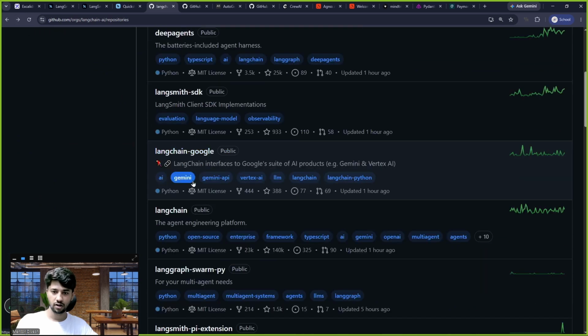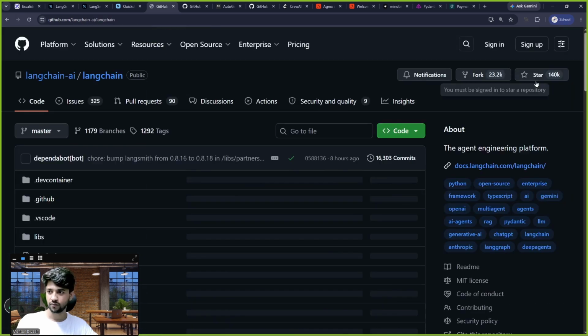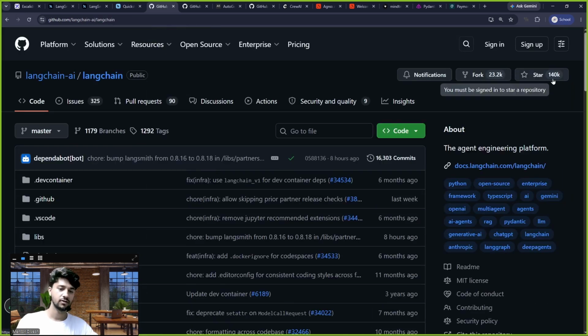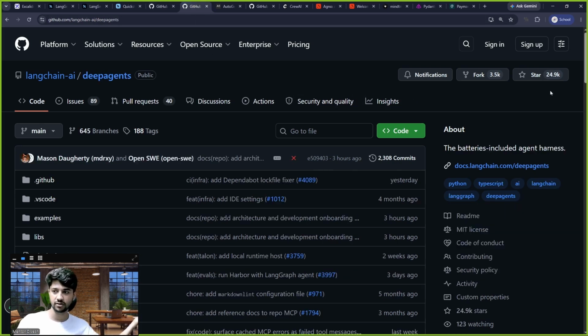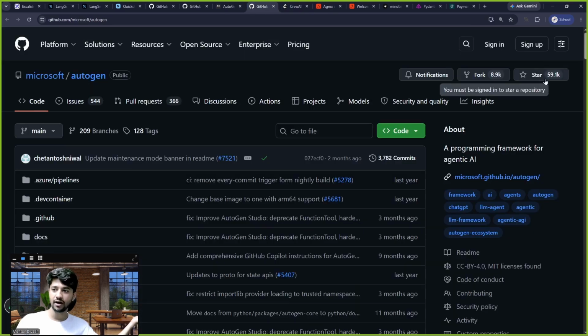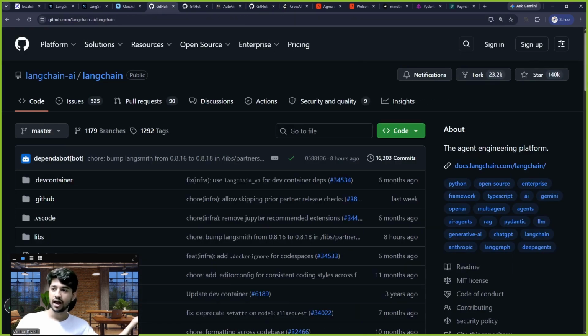See, 140k stars. So this is how you compare framework to framework, how you can trust a framework which is the most widely used by people. AutoGen had 59.1k stars and LangChain had 140k stars. So we can know that many people are using this compared with AutoGen.